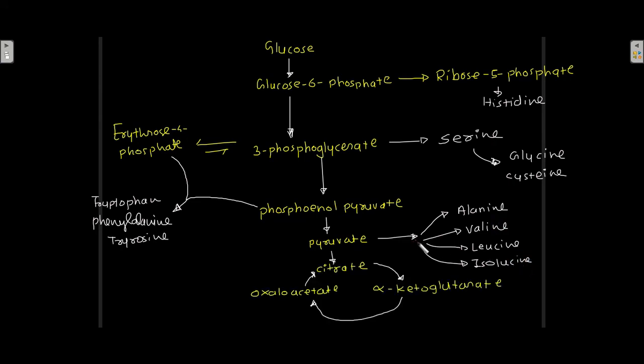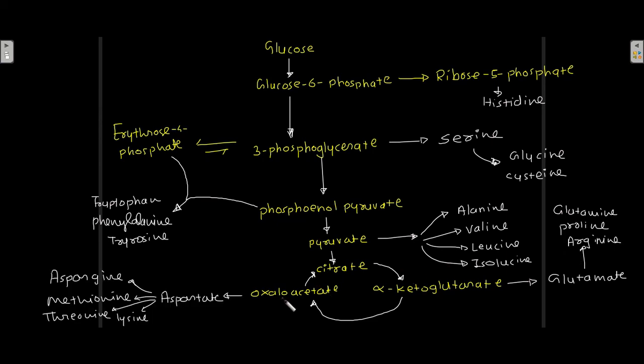Pyruvate then enters the citric acid cycle and produces alpha-ketoglutarate and oxaloacetate. Alpha-ketoglutarate gets converted into glutamate, the precursor for glutamine, proline, and arginine. Oxaloacetate gets converted into aspartate, from which asparagine, methionine, threonine, and lysine are synthesized. So this is the overview of amino acid biosynthesis.